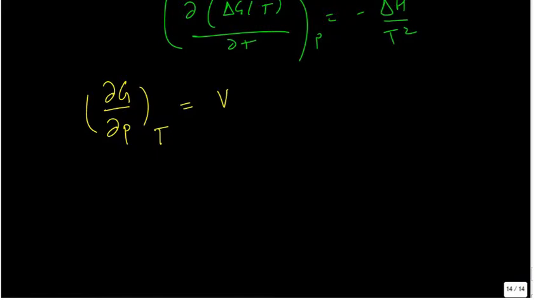So the volume of liquid is small, the volume of solid is small, the volume of gases is very large. So the effect of pressure on the Gibbs free energy would be very small for condensed phases, but large for gases. Unless you apply very high pressures and demand very much accuracy, we would consider these only for gases.